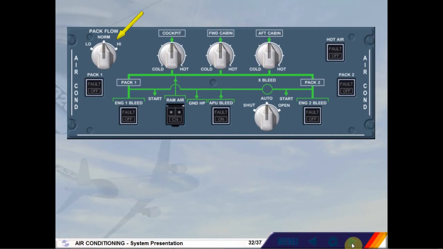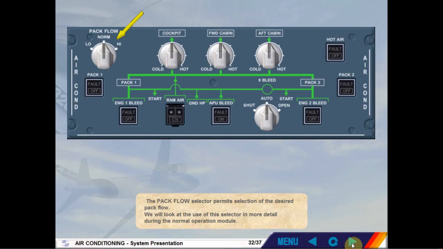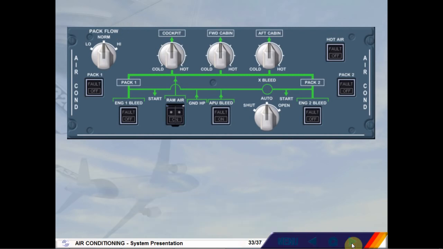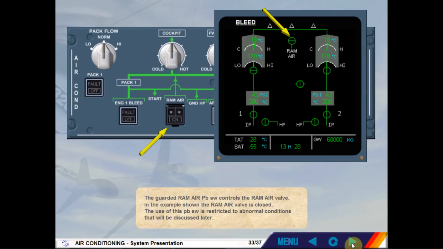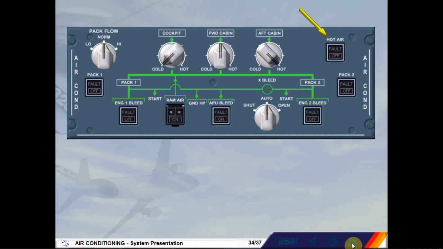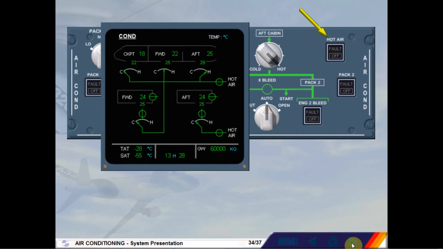The pack flow selector permits selection of the desired pack flow. We will look at the use of this selector in more detail during the normal operation module. The guarded ram air push-button switch controls the ram air valve. In the example shown, the ram air valve is closed. The use of this push-button switch is restricted to abnormal conditions that will be discussed later. The hot air push-button switch is associated with the hot air valve. In the example shown, the valve is open.